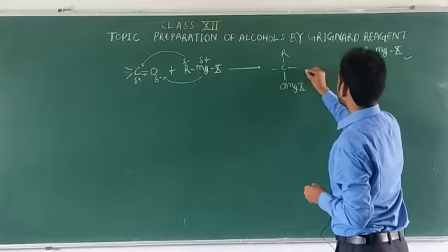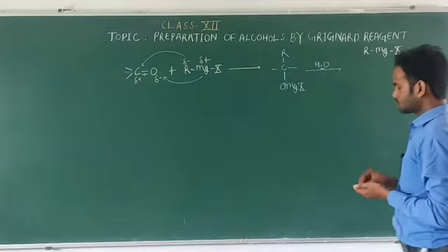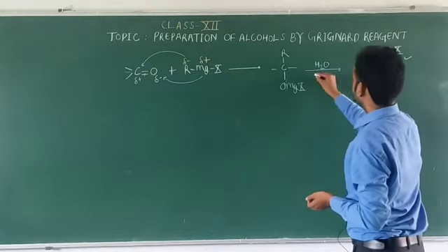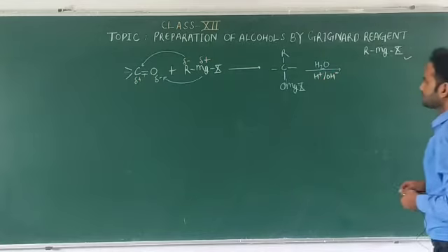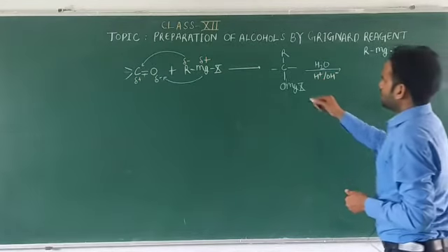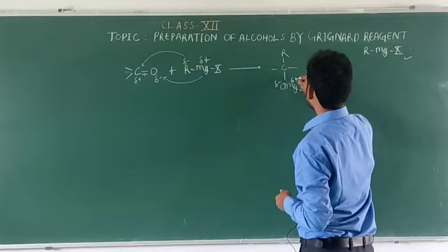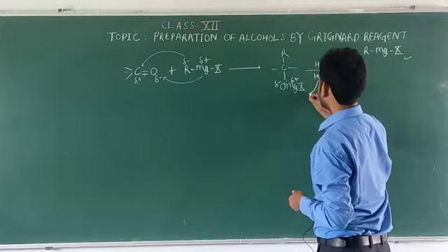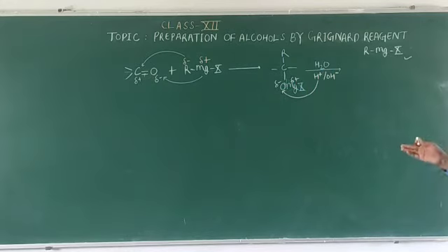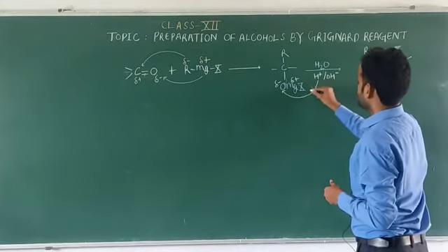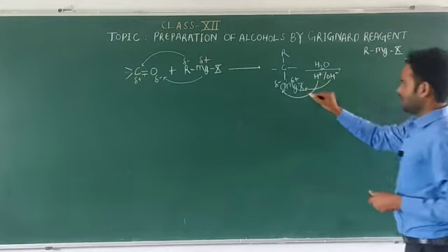After that, we can do the hydrolysis of this compound. H2O can break into H plus and OH negative. Since oxygen is electronegative and MgX is electropositive, the H will go towards the O and it will become OH, and the OH will attach to MgX.